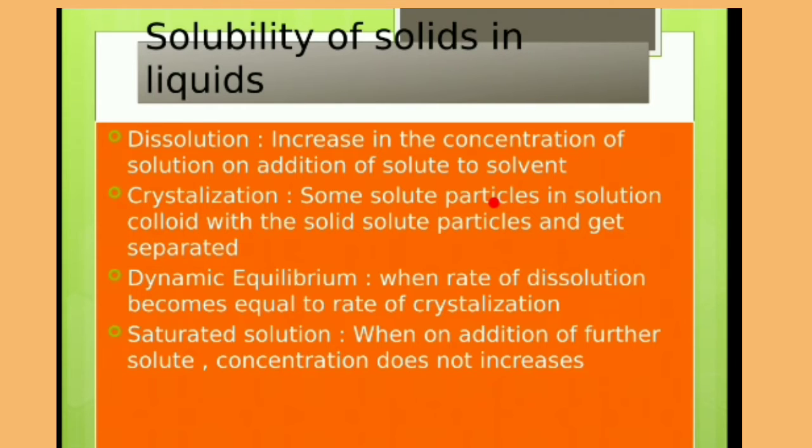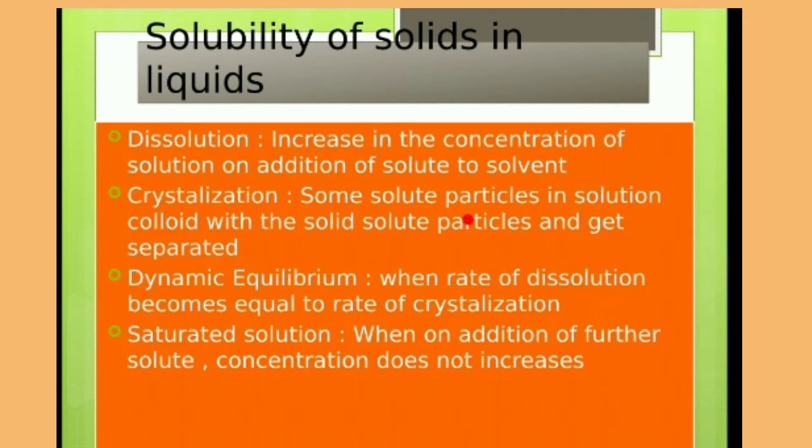If we add sugar to the water, the concentration of the solution begins to increase as soon as the sugar begins to dissolve into the solution. This process is known as dissolution. Next process is crystallization, which means there will be some formation of crystals.